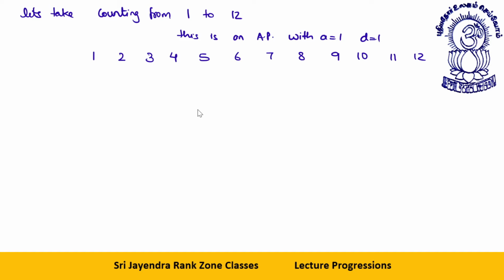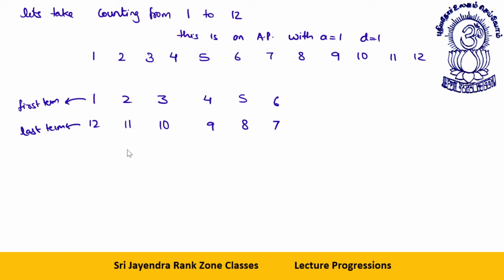Now I write this as 1, 2, 3, 4, 5, 6, 7, 8, 9, 10, 11, and 12. What do we observe, dear students? This is the first term and this is the last term.